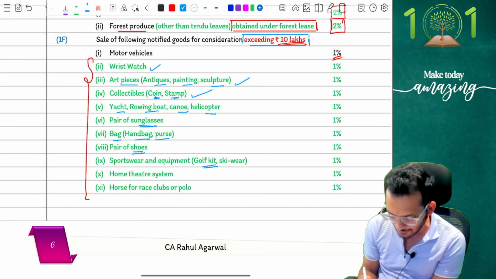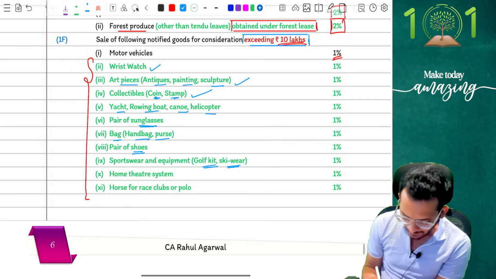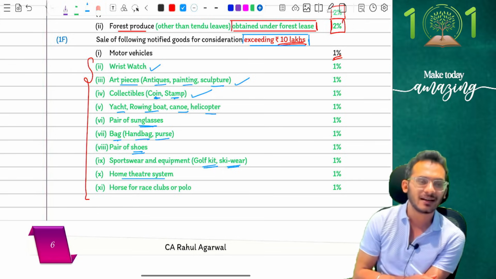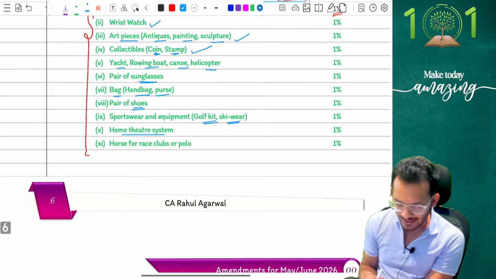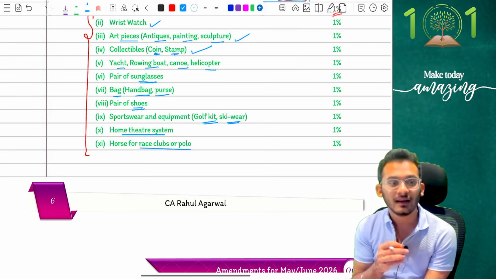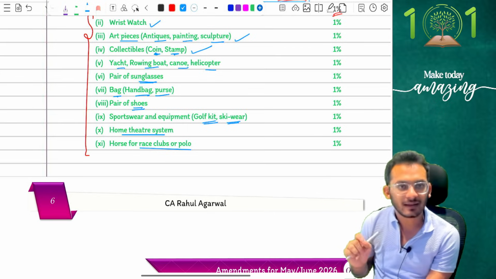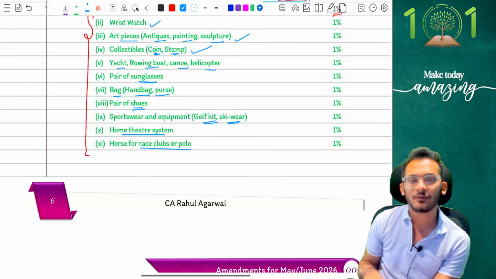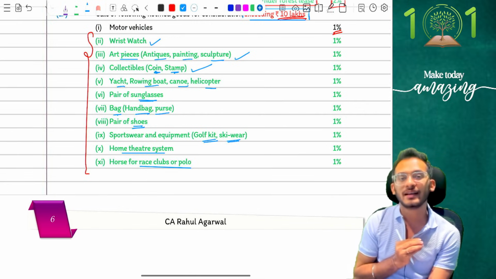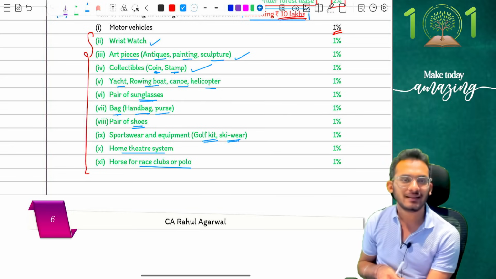Sportswear and equipment, if you're interested in golf kits, ski wear and all those things for more than 10 lakh rupees. If you're buying yourself a home theater system for a price of more than 10 lakh rupees, liable for 1%. And finally, horses for race clubs and polo. If you're going to buy horses for the purpose of your luxury events like race clubs and polo, then those horse payments are also liable for 1%. Basically it's a move to make sure that all my rich people who are spending way too much money on single products now need to pay 1% TCS.